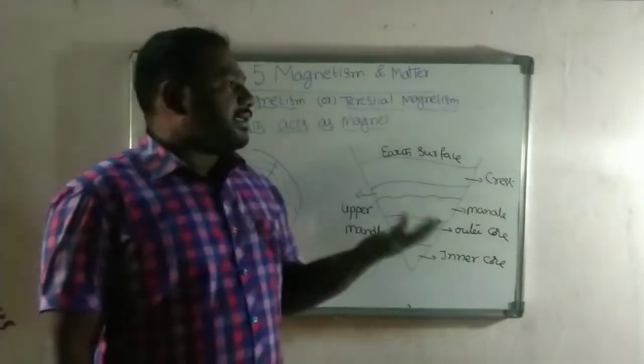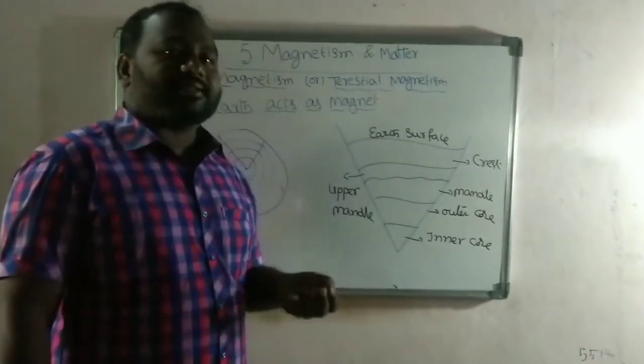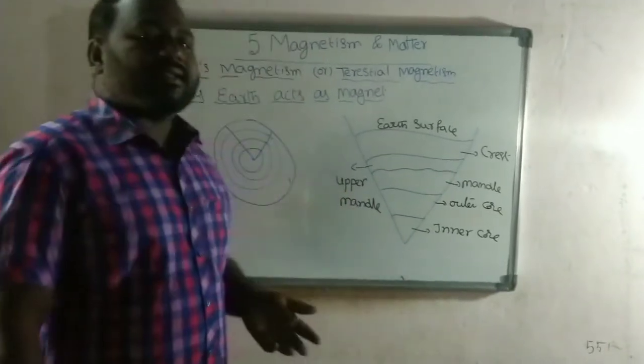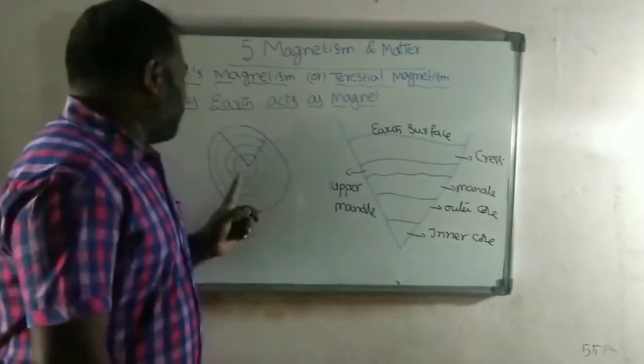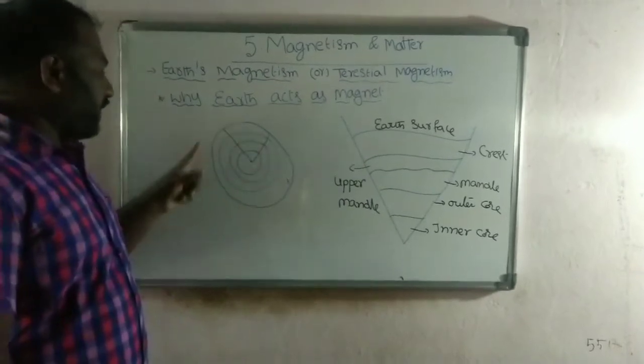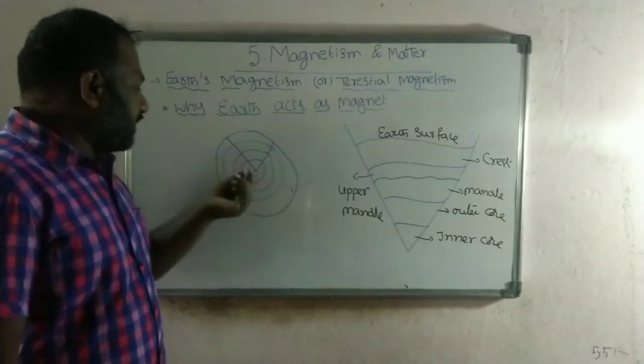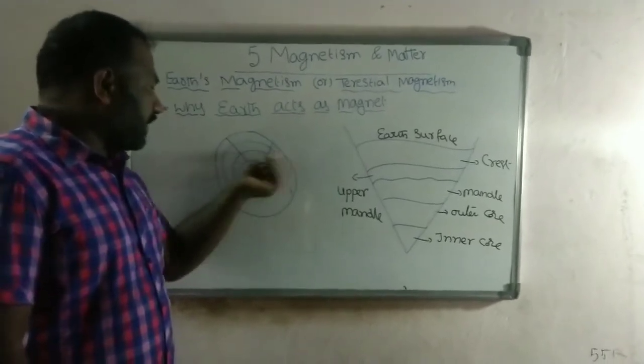Here we are going to understand why Earth can act as a magnet. There are different theories, and we consider one theory. When we take the cross section of the Earth, from the center to the surface there are different layers.